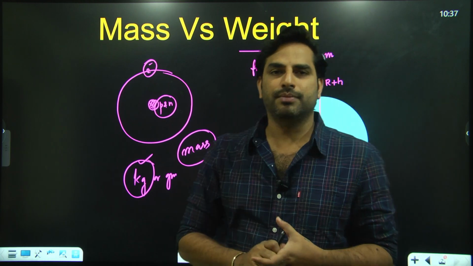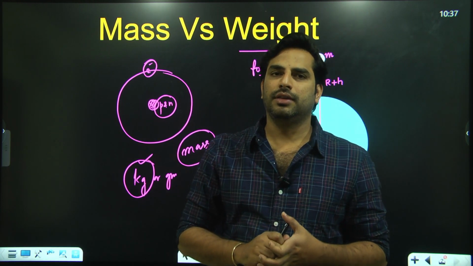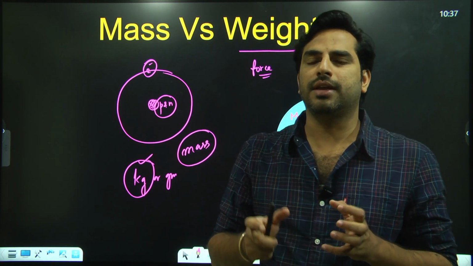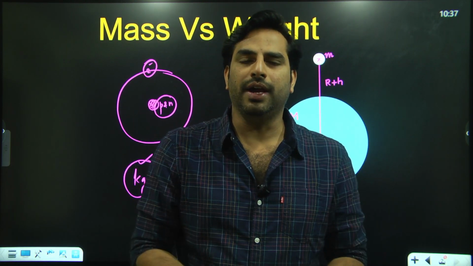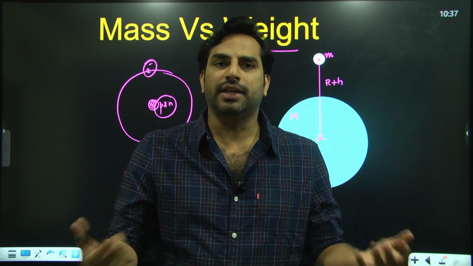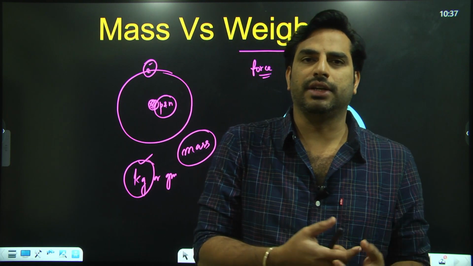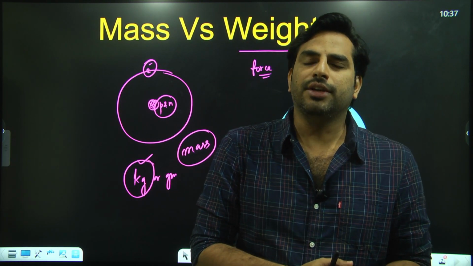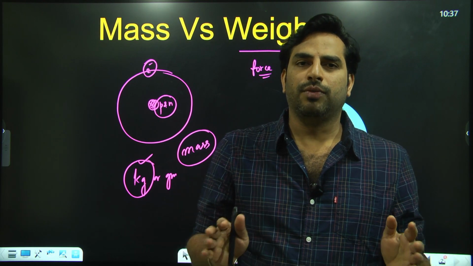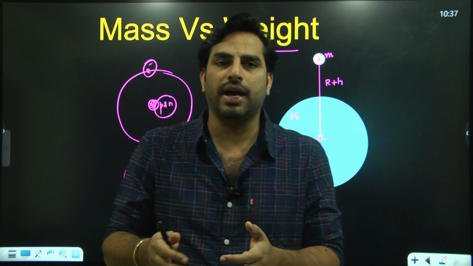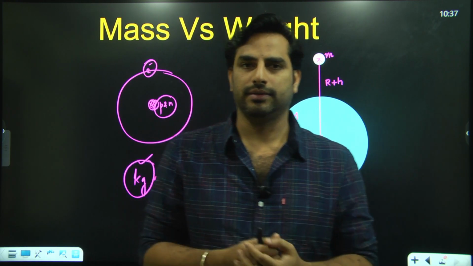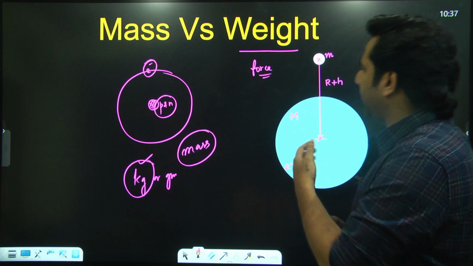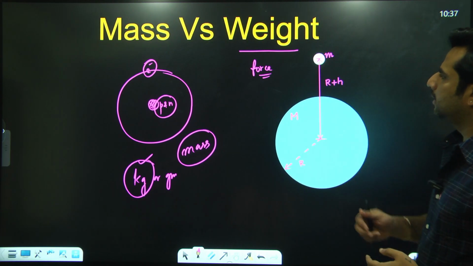Now the problem comes when we use these terms like mass and weight in our practical life. If any of your friends ask you what is your weight, you tend to say that it is 50 kg or 60 kg or 70 kg. But actually the unit of weight is not kg. Whenever you're referring to kilogram, you're actually talking about your mass but not weight. So what is weight? Let us try to understand the meaning of weight.